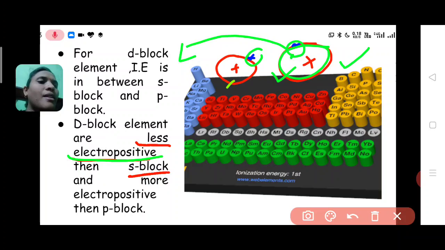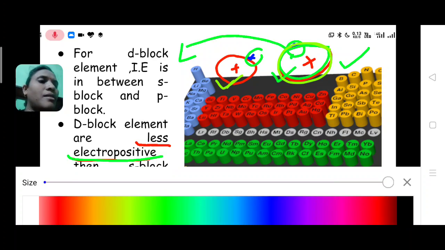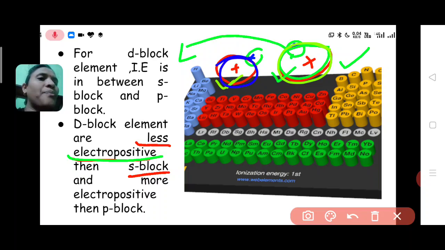While this one, which is smaller in size, can lose electrons only with difficulty. This atom can lose electrons hardly, meaning it will not lose electrons easily. So that's why this atom is less electropositive than this one, because of being bigger in size.